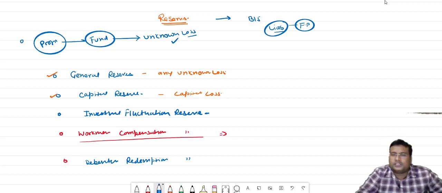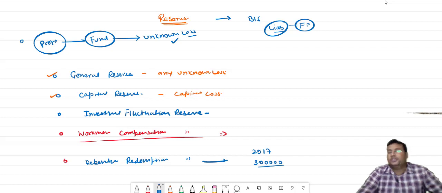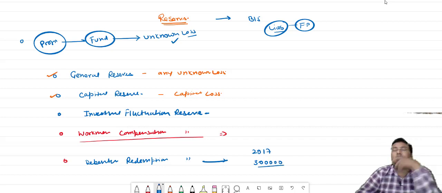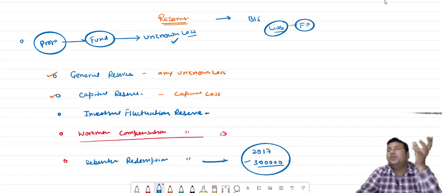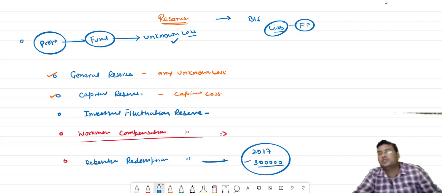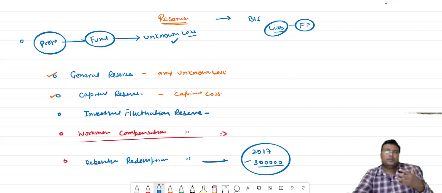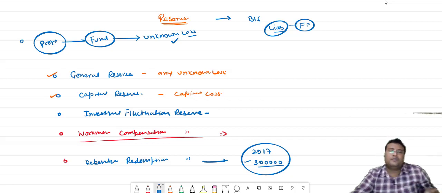Now see the meaning of this, understand it a little, bacha. Suppose in 2017 you have to pay 3 lakh rupees of debenture. Maybe in 2017 a loss occurred, so you are not in a position to pay because you don't have the profit to pay back. This is unknown. No one can predict in which year I will earn profit and in which year I will incur a loss. It is totally unpredictable. So for covering this particular situation, we have debenture redemption reserve. Out of this fund, we will take the amount and make the payment of debentures in 2017.